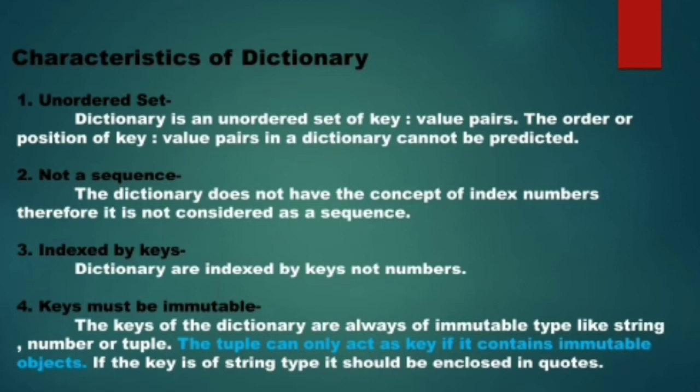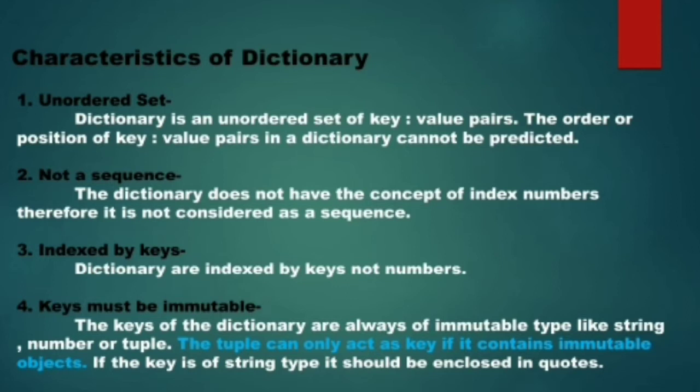That means if you have created a dictionary with certain number of key value pairs, then the order in which you have written the key value pairs while creating the dictionary will not necessarily be the same when the dictionary is displayed.